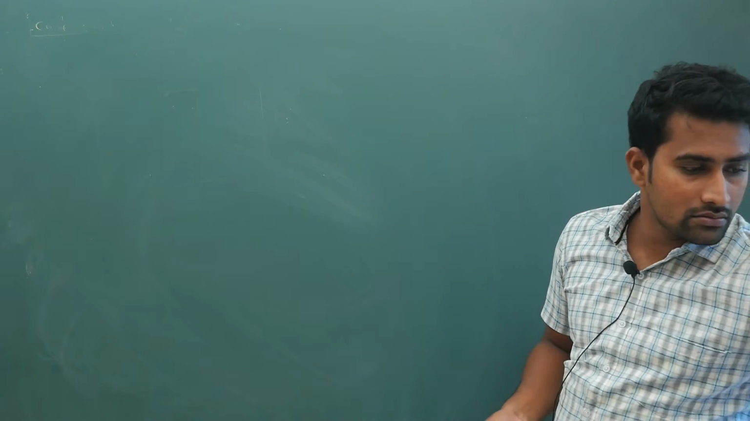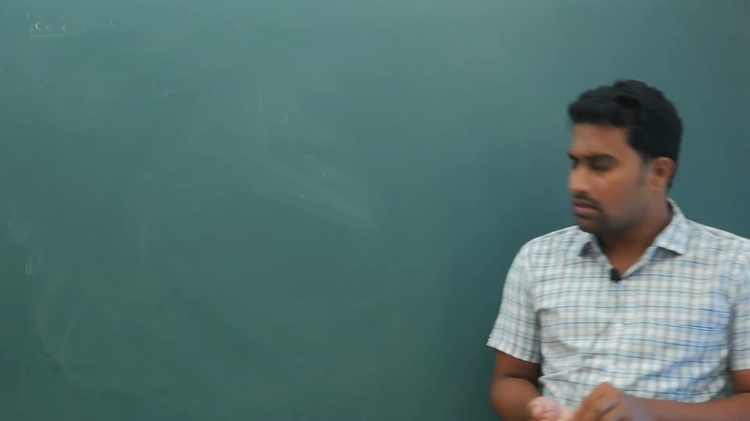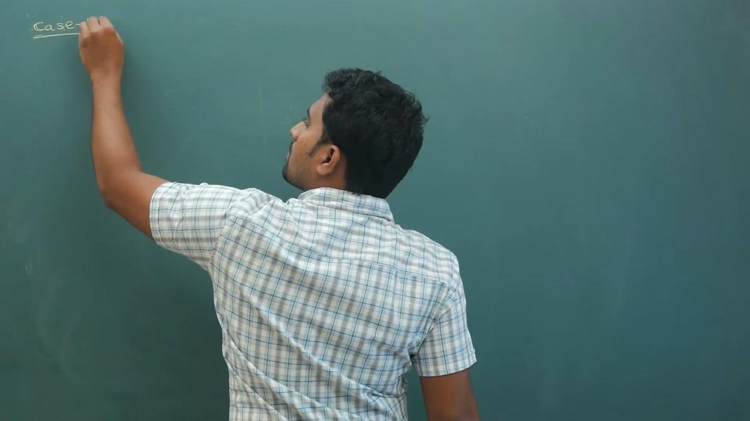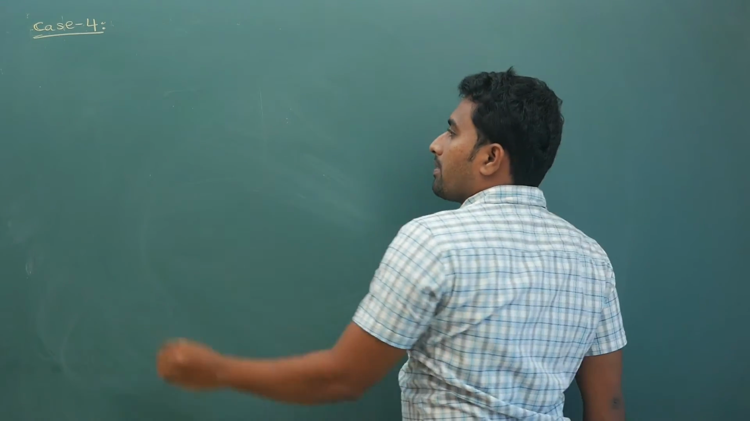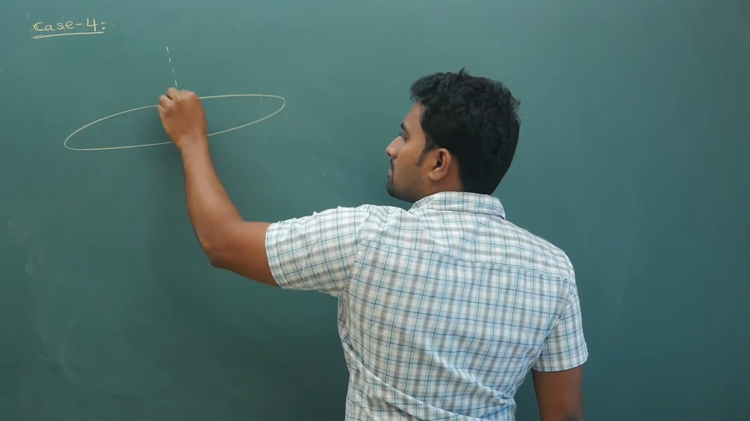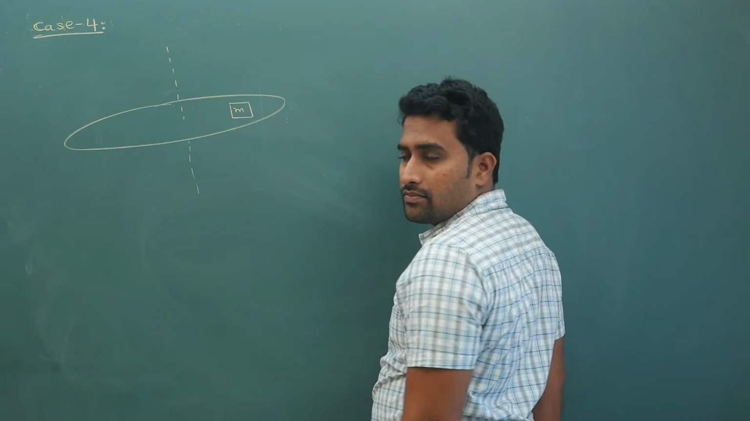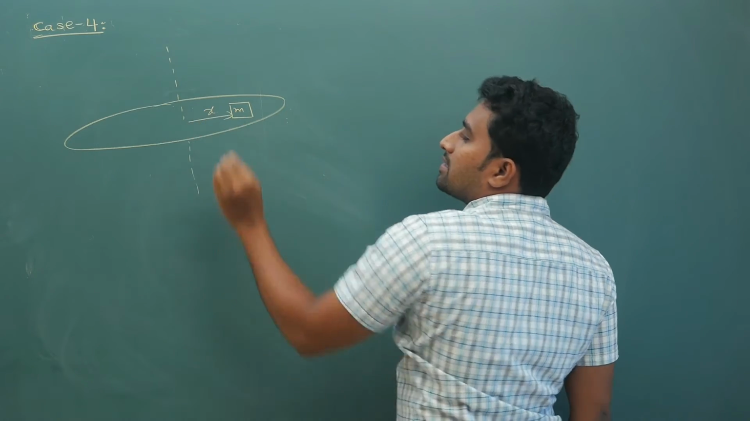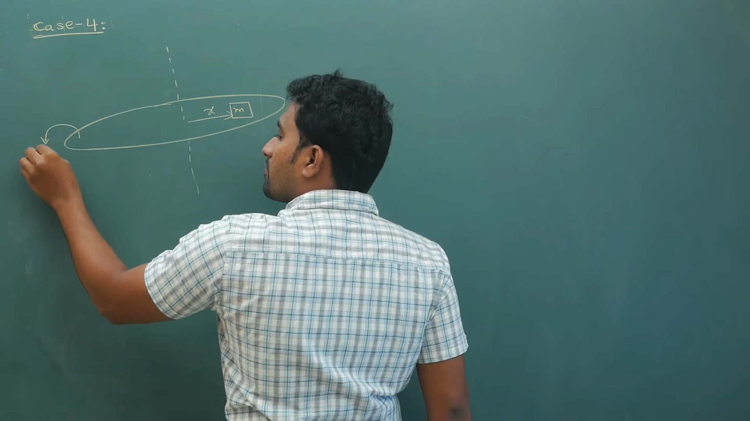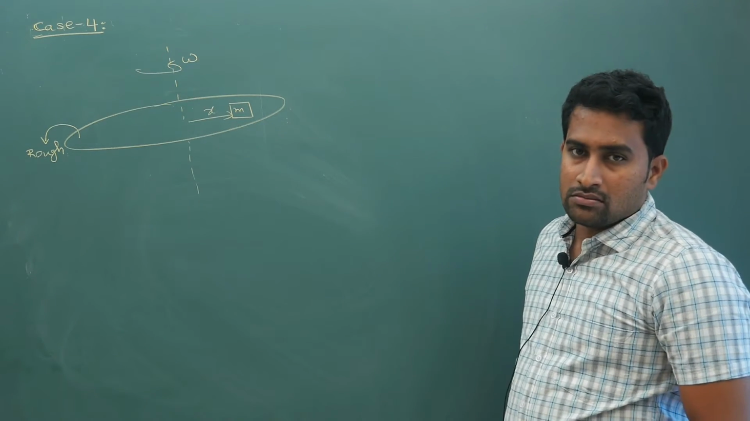Next case. Next is your case 4. In this case, let us say you have a rotating rod like this, and on this there is a block of mass m at some distance x. This surface is rough. It is rotating with angular velocity omega.